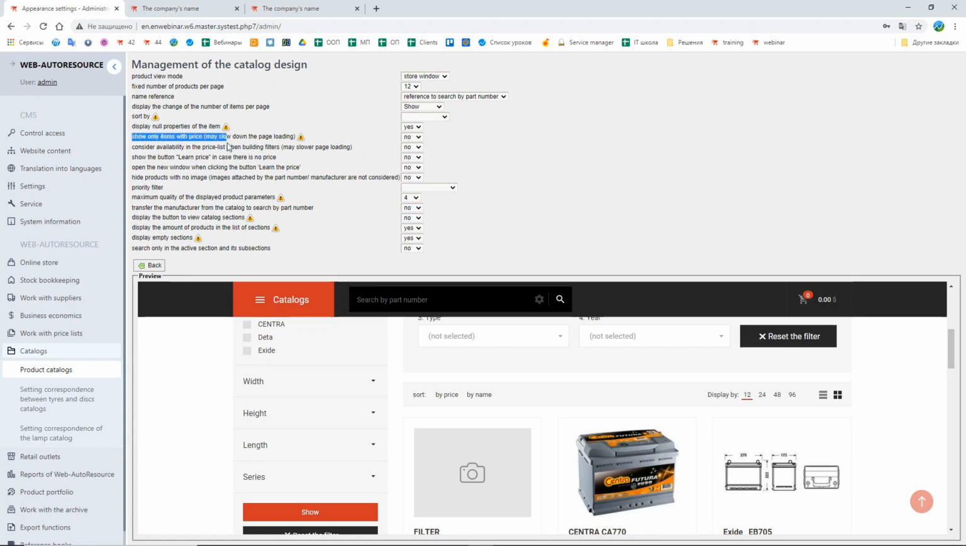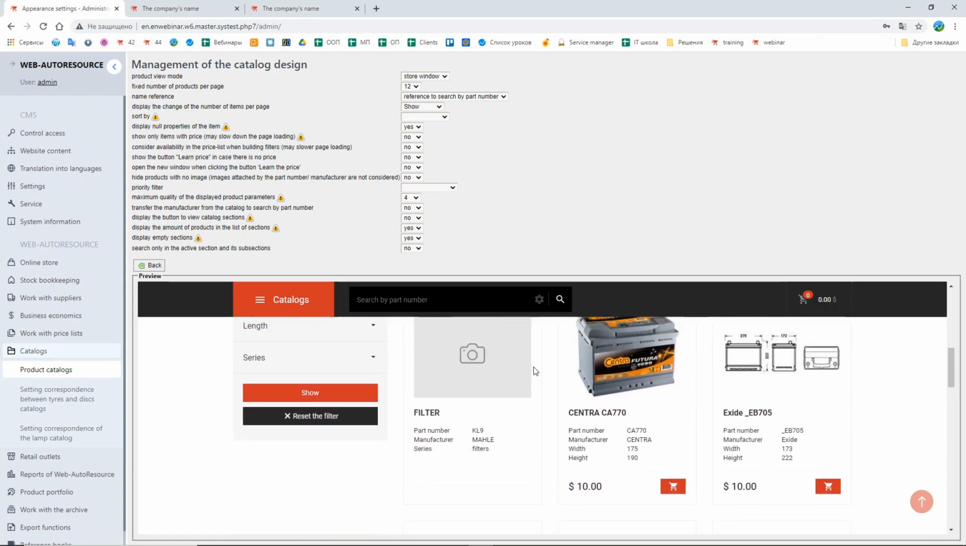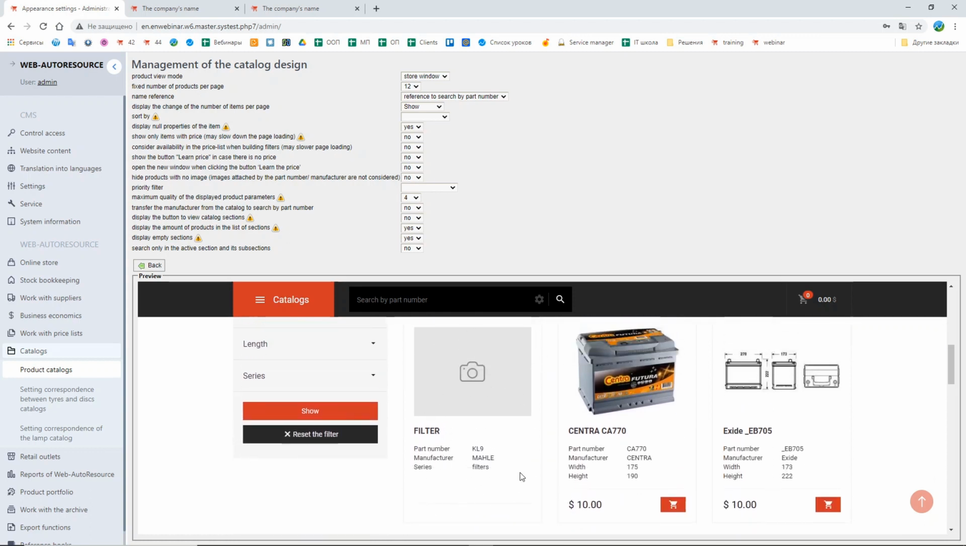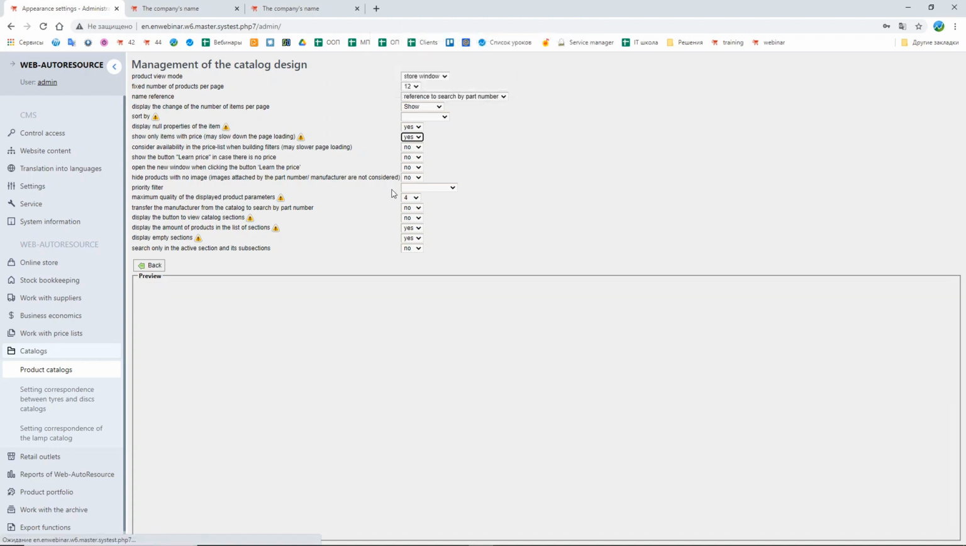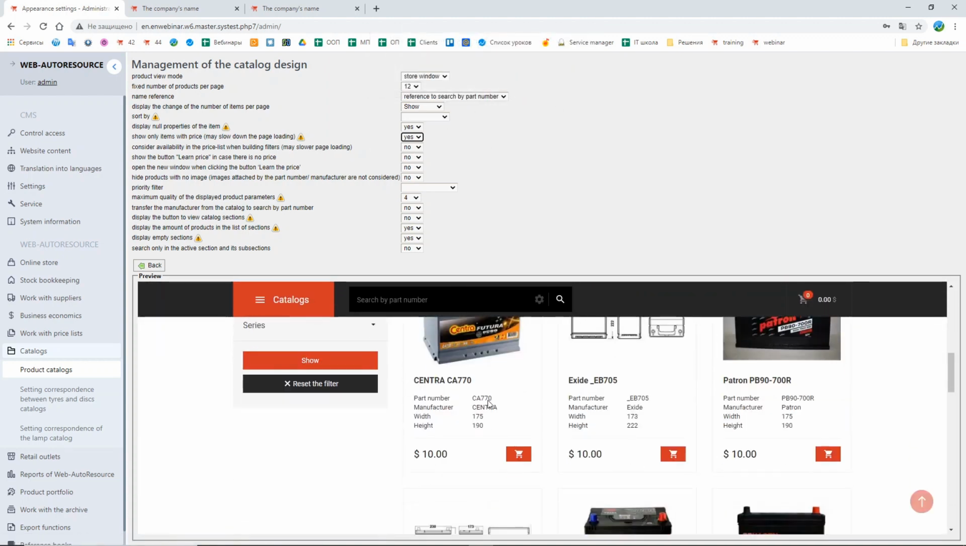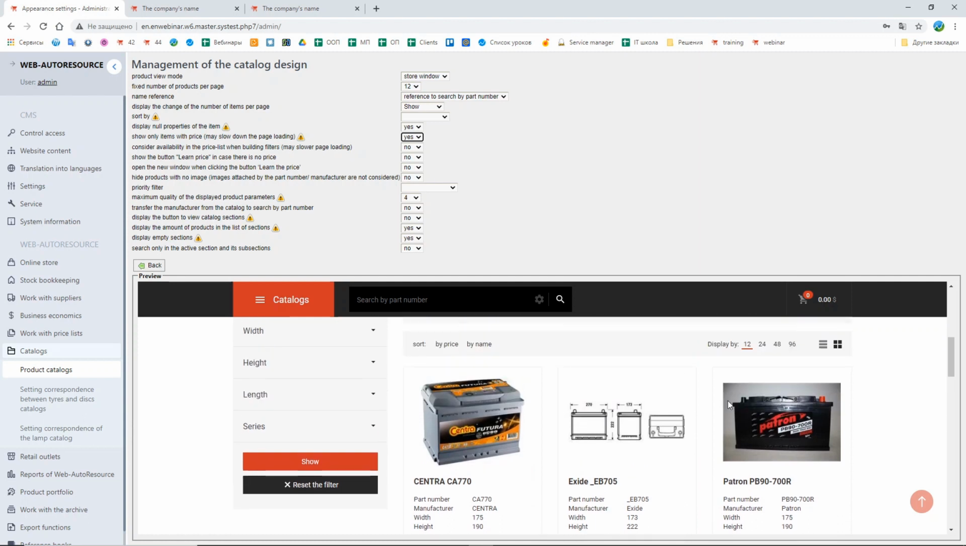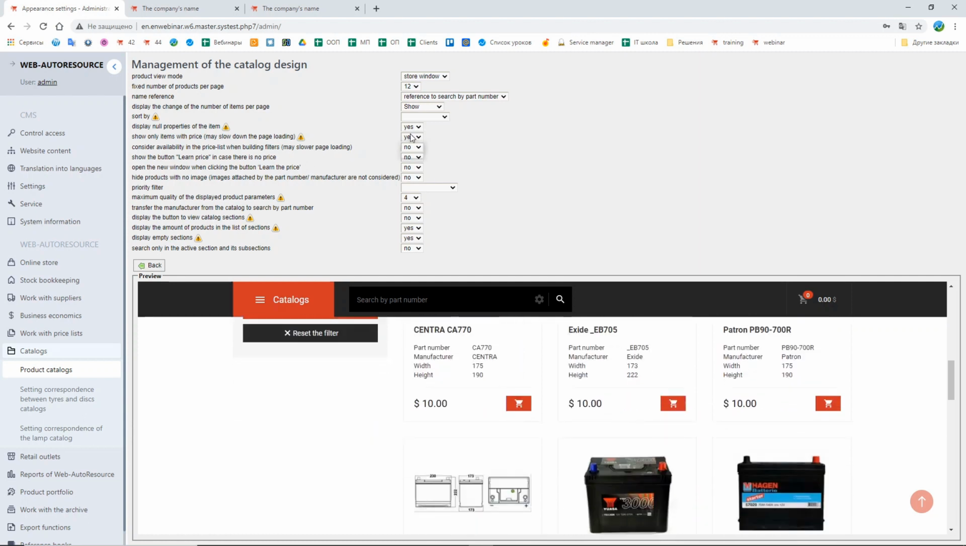Then the next option, show only items with the price. For example, for this item we don't have the price uploaded inside the catalog, and if we turn this option on, this item will disappear. Inside the catalog we will see only the items that have the price.